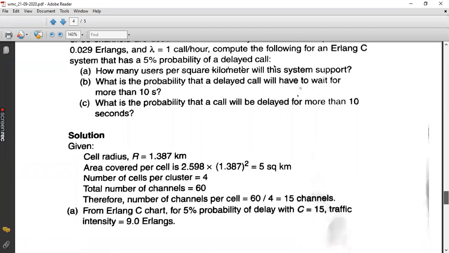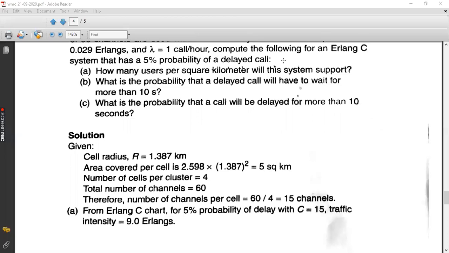Now, first what we have to do is find the number of channels per cell. Only then we can find the number of users, isn't it? We do this by finding the coverage area. The equation for finding the coverage area of a hexagonal cell is 2.598 into radius square. You need to learn that equation by heart.